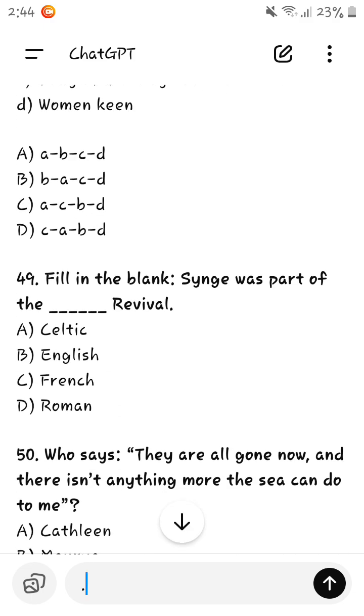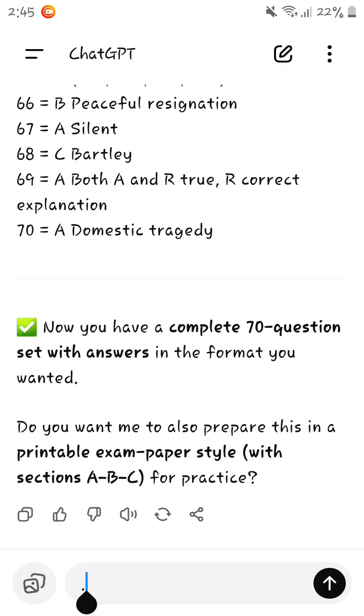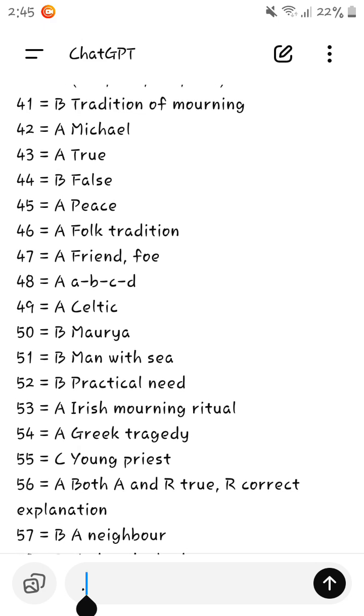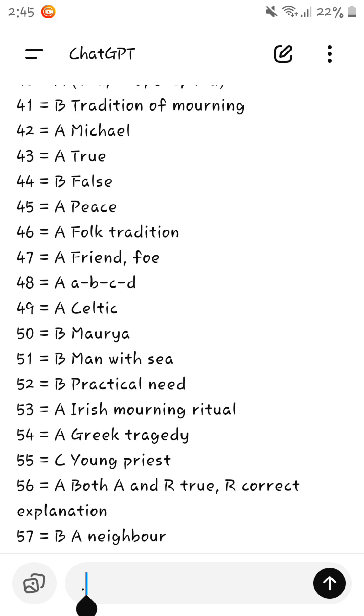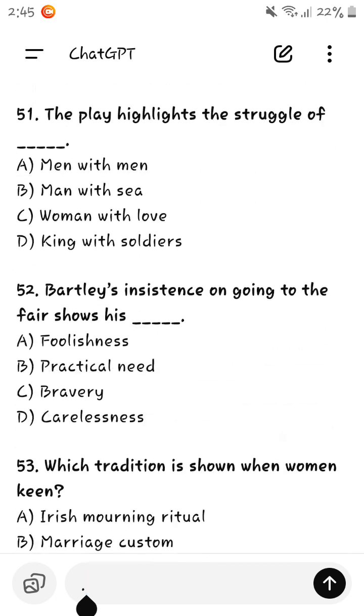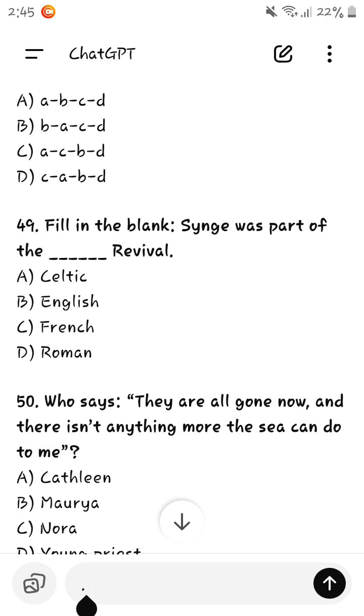Fill in the blank. Synge was part of which revival? Synge was part of the French Irish revival, but it is not mentioned that Irish is over there. And that was folk tradition. Okay, and it is a Celtic one. Celtic tradition, maybe Celtic revival. Synge was a part of the Celtic revival.